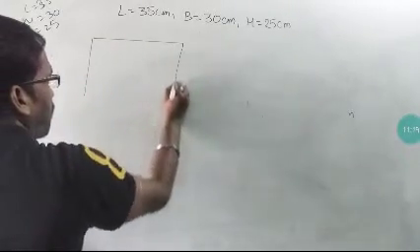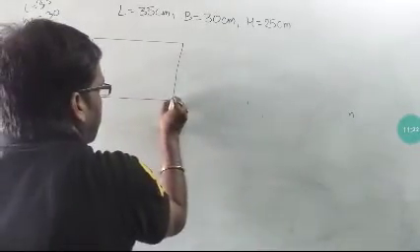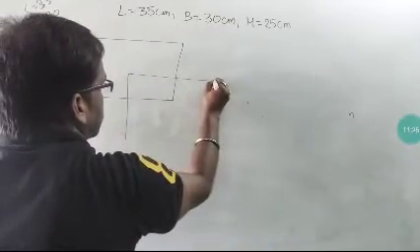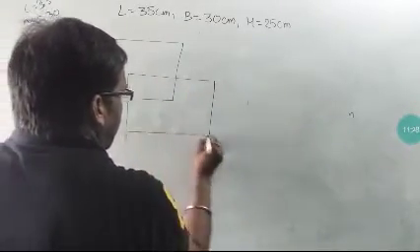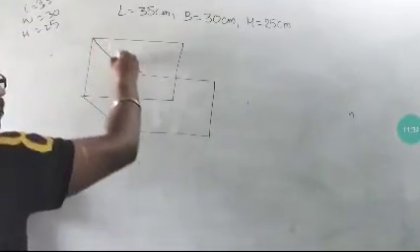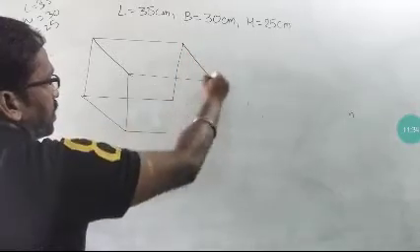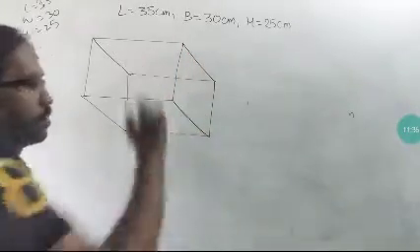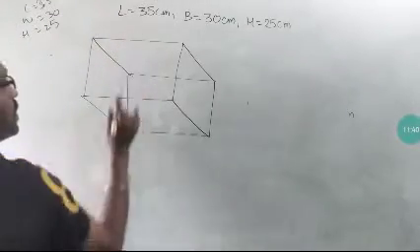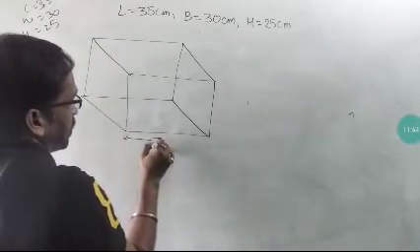Okay, so in mensuration it's very easy when you imagine the shape, what shape it is. I imagine this is a cuboid, so I will draw this very nicely, and then very easily I will find the answers, if I remember all the formulas, otherwise not possible, no? If you do not remember the formula, it's not possible to solve. So here we are just going to find all the things that have been asked.